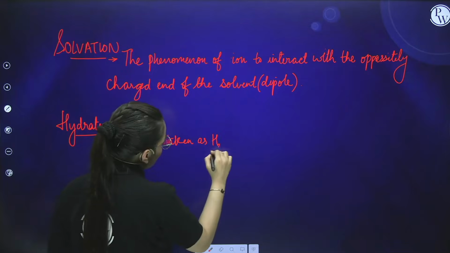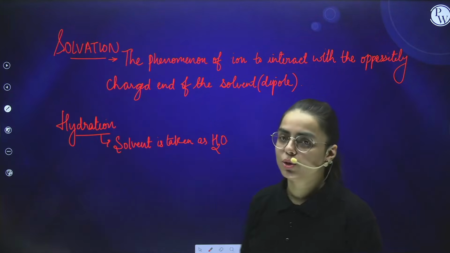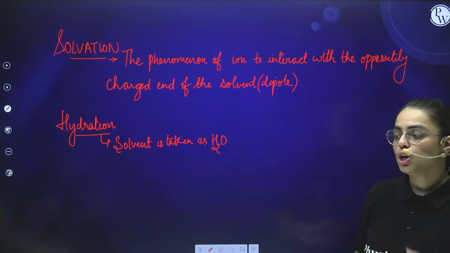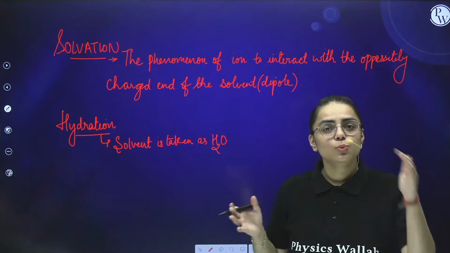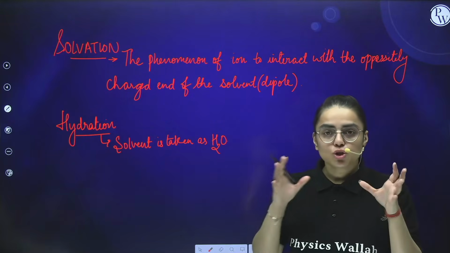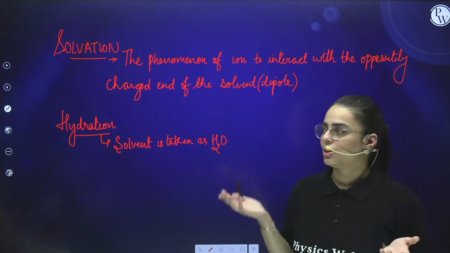Now, what do you mean by solvent? Basically, a solution is comprised of two things. One is solute, another one is solvent. The solute is the one which is being dissolved, and the solvent is the one in which the solute is being dissolved. Solute is the one which is in less amount, and solvent is the one which is in more amount. Is it clear to you?